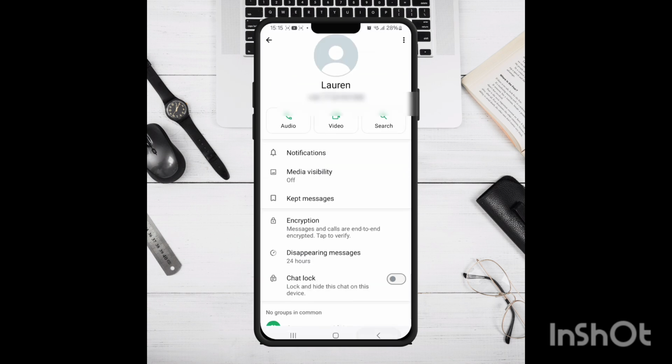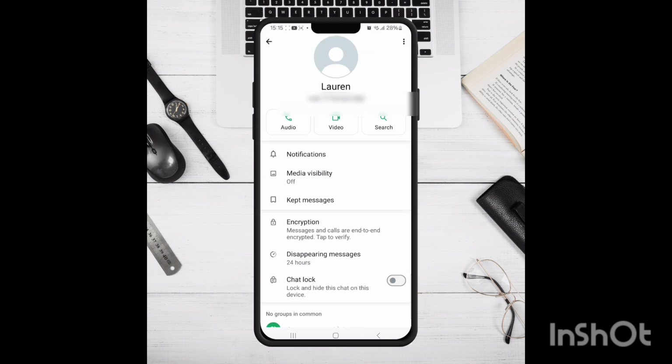So that's how to change WhatsApp notification sound for one person.